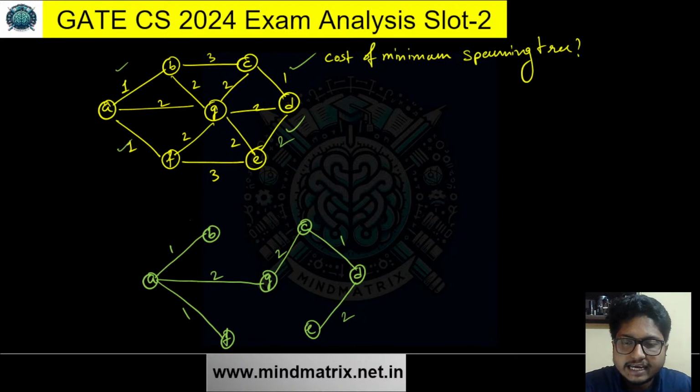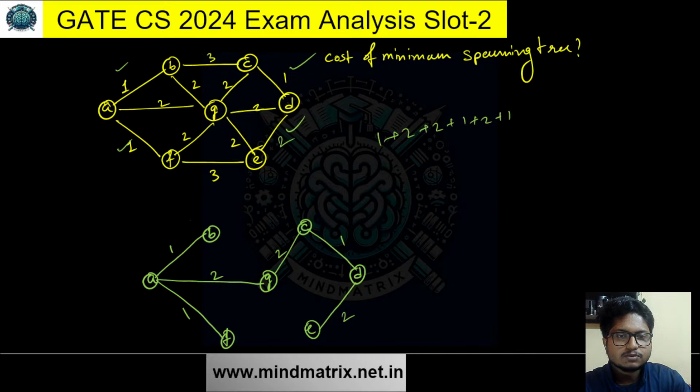So this can also be taken, since we are taking edges of weight two. And now all the nodes are connected: A, B, F, G, E, D, C. So a tree is formed, and we do not need to add any more edges. So 1 plus 2 plus 2 plus 1 plus 2 plus 1. What is it? 9. So 9 is the right answer.